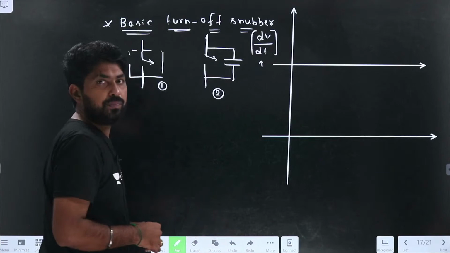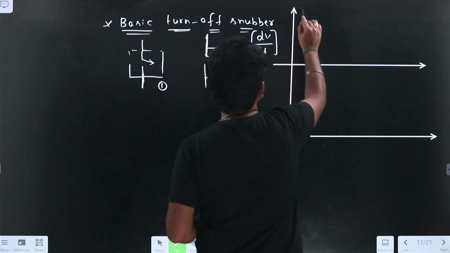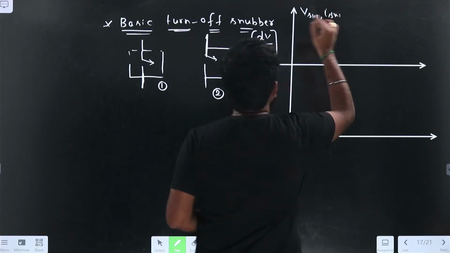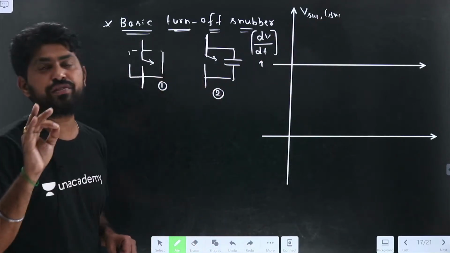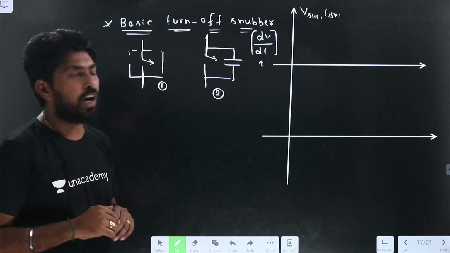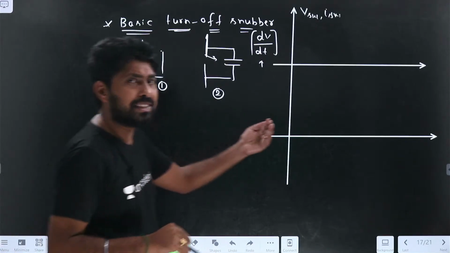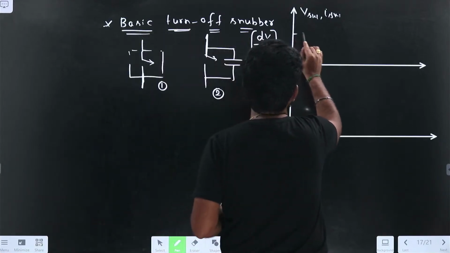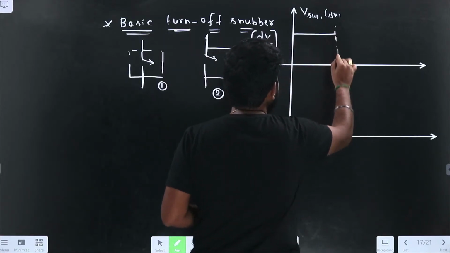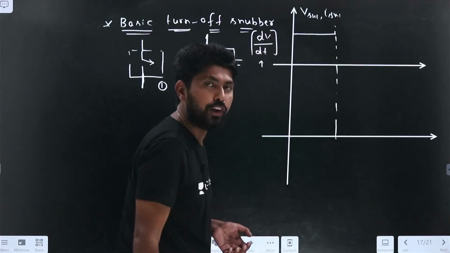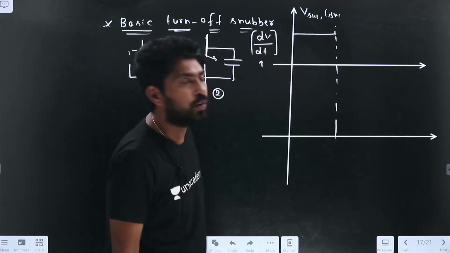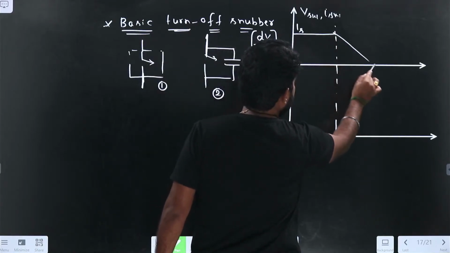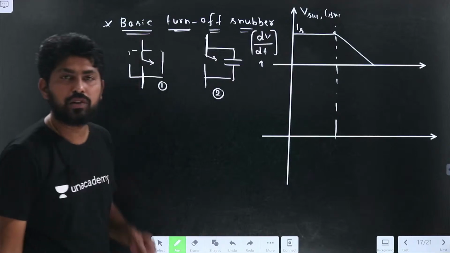If I draw the voltage across the switch and the current flowing through the switch for case one, during the turn off state. Let me draw for only the turn off state. How would it be? Before that, let us assume that it is in the turn on state, so the current will exist. At this instant, if I turn off the device, what happens? The current reduces to zero like this.